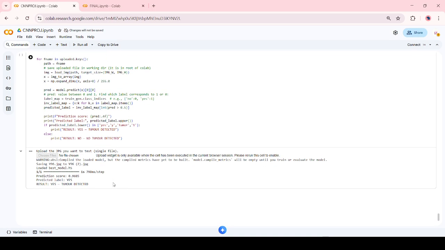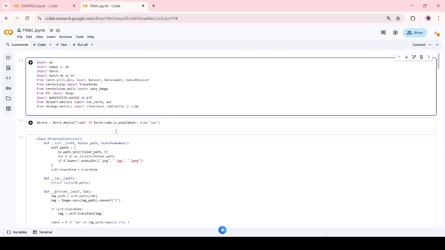We will give you a choose file option, and you have to upload the brain MRI image. It will predict whether the brain has a tumor or not. It will tell the user either that the tumor is detected, or that the tumor is not detected. So let's move on to the GAN model.